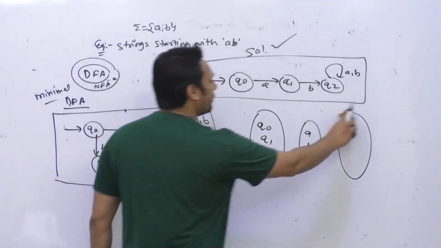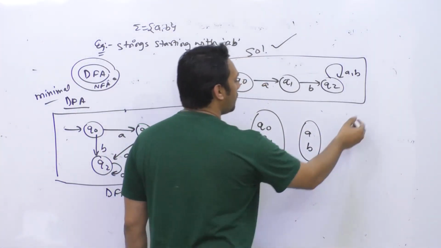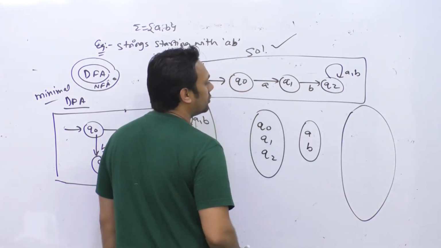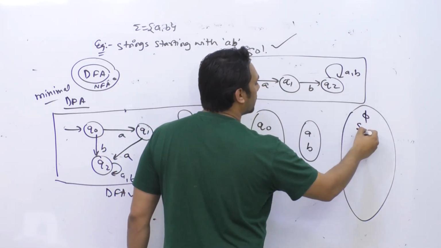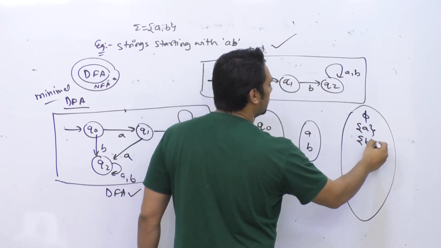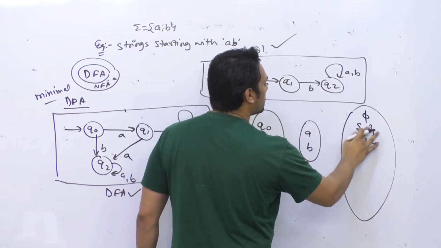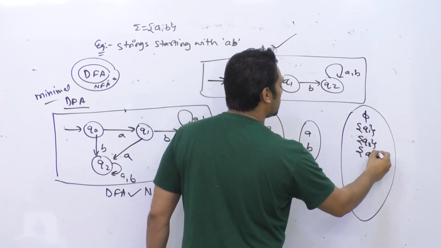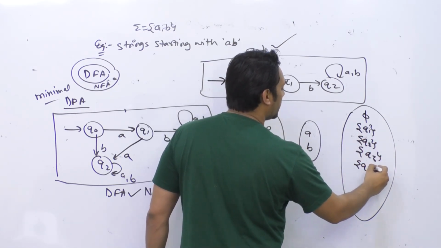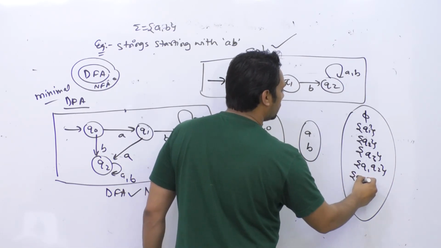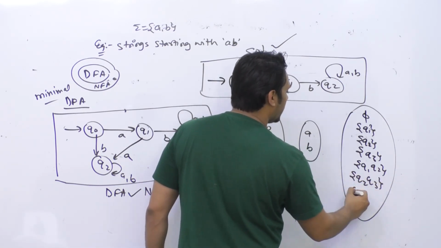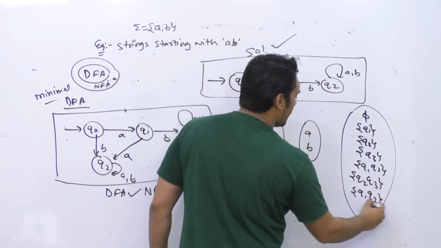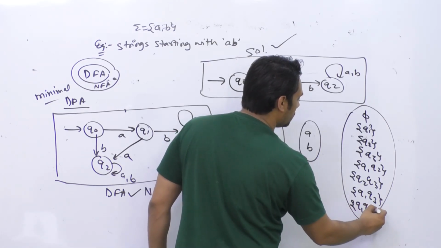Okay, so I have to make this bigger. So in the power set you are going to have phi. You can have a single Q1, a single Q2, a single Q3, you can get Q1 and Q2, you can get Q2 and Q3, you can get Q1 and Q3, and you can get Q1, Q2 and Q3.